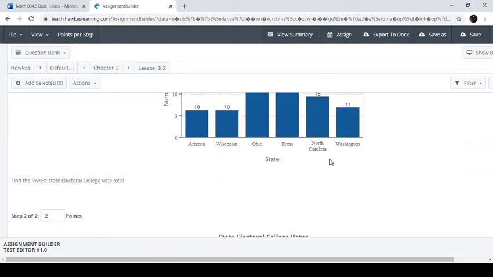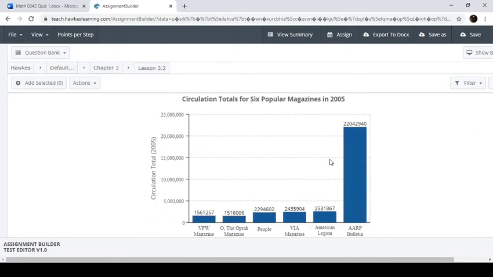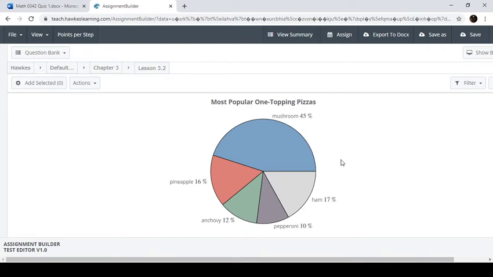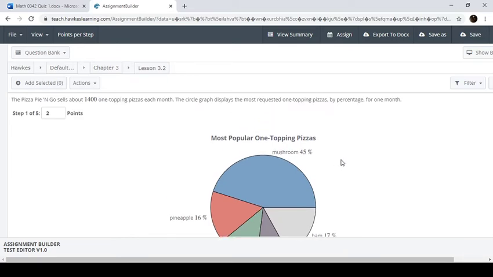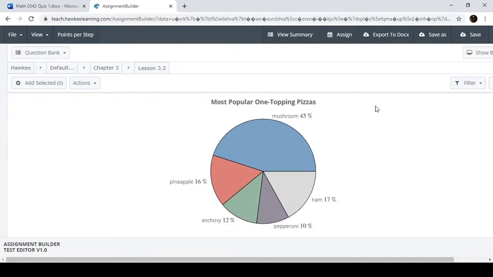Now, the next type of graph is way down here. That's the circle graph, or a pie chart. So, this one, if we look at the description, the Pizza Pie and Go sells about 1,400 one-topping pizzas each month. The circle graph displays the most requested one-topping pizzas by percentage for 1 month.